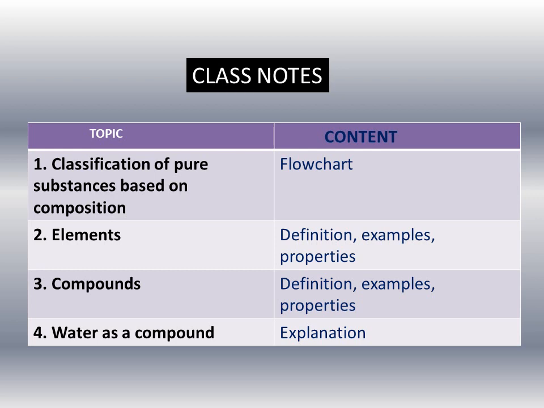So, regarding class notes, you have to write the topics, and under each topic you have to write the following contents. For example, here we have written classification of pure substances based on composition. Half of the flowchart we have already made in our first part, so you have to carry forward that flowchart. You have to classify pure substances further into two categories, elements and compounds. Similarly, you have to write the contents under elements and compounds, and you have to write why water is a compound. That explanation part you have to write.